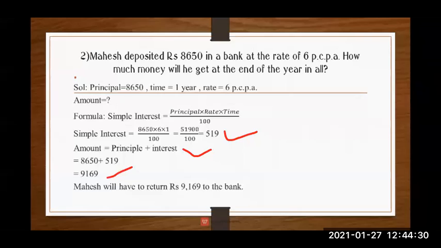That is 9,169. Very good. As we add both the numbers, we are getting the answer as 9,169. So the last statement would be: Mahesh will have to return rupees 9,169 to the bank. We have completed our chapter.